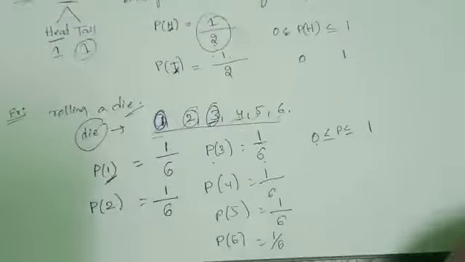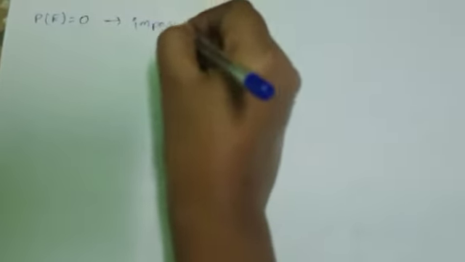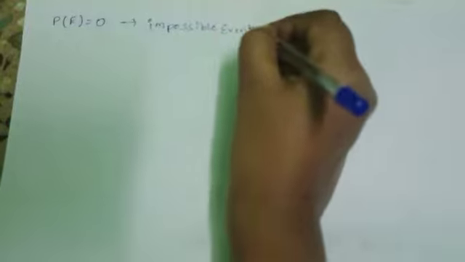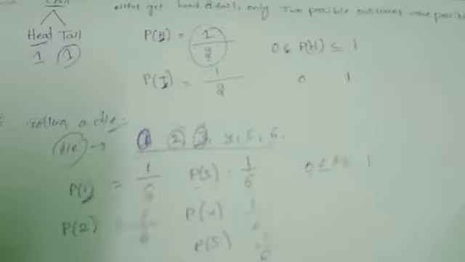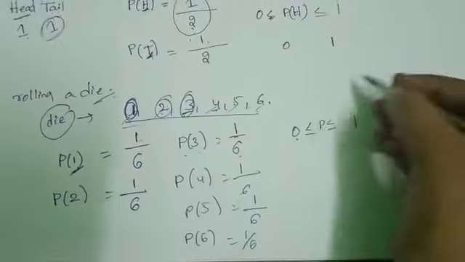Suppose probability of any event equals 0. This is called an impossible event. That cannot happen. See one example. Suppose we roll a die. How many chances of getting 8?